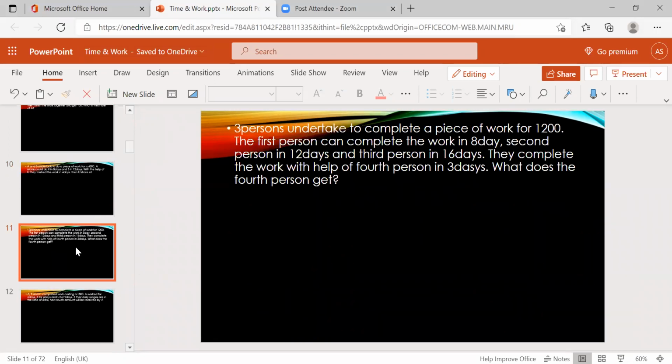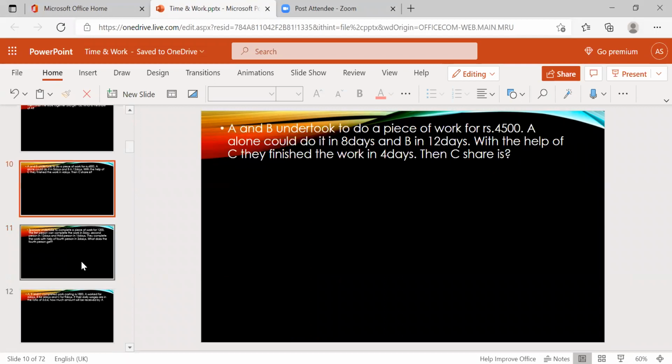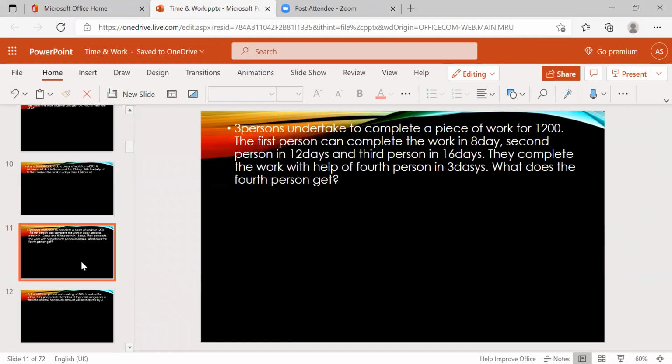Another question. Three persons undertook to complete a piece of work for 1,200. The first person can complete the work in 8 days, second person in 12 days, and third person in 16 days. They complete the work with the help of a fourth person in 3 days. What does the fourth person get?